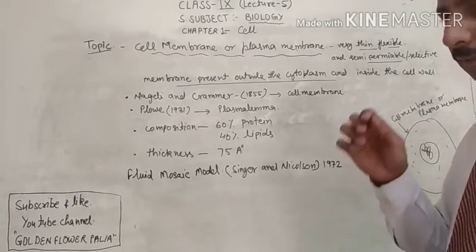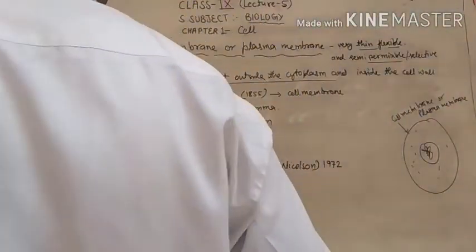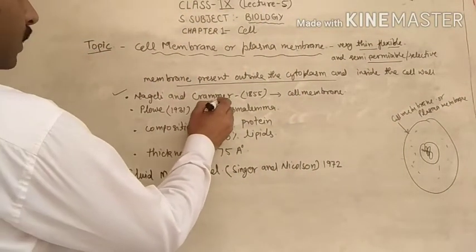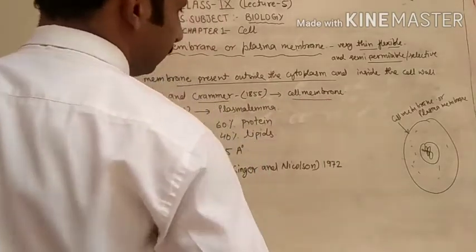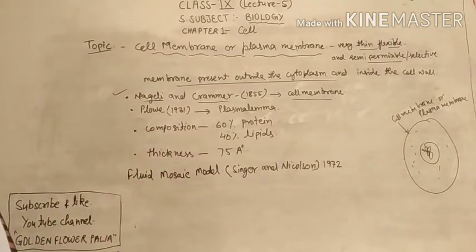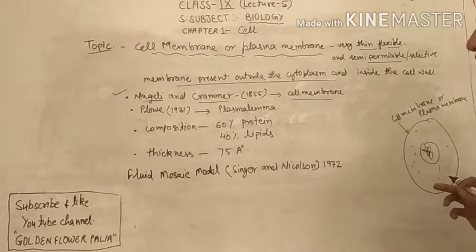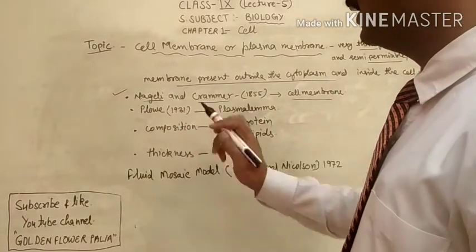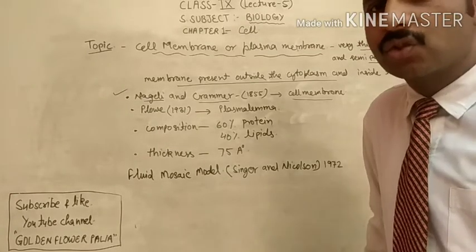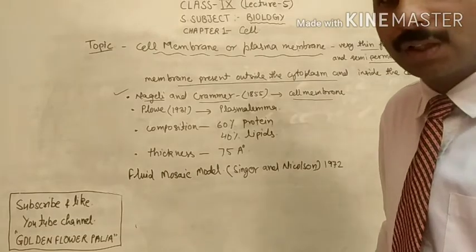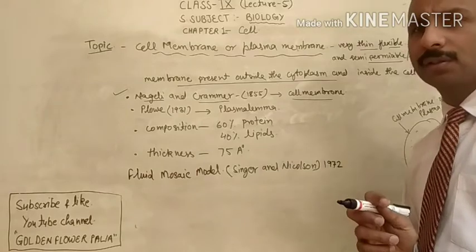Now let's discuss. First of all, Nageli and Kramer were the two biologists who termed it the cell membrane, the outer covering of the animal cell. Plowe in 1931 gave the name plasma lemma to this outer structure. Now the next one is the composition.